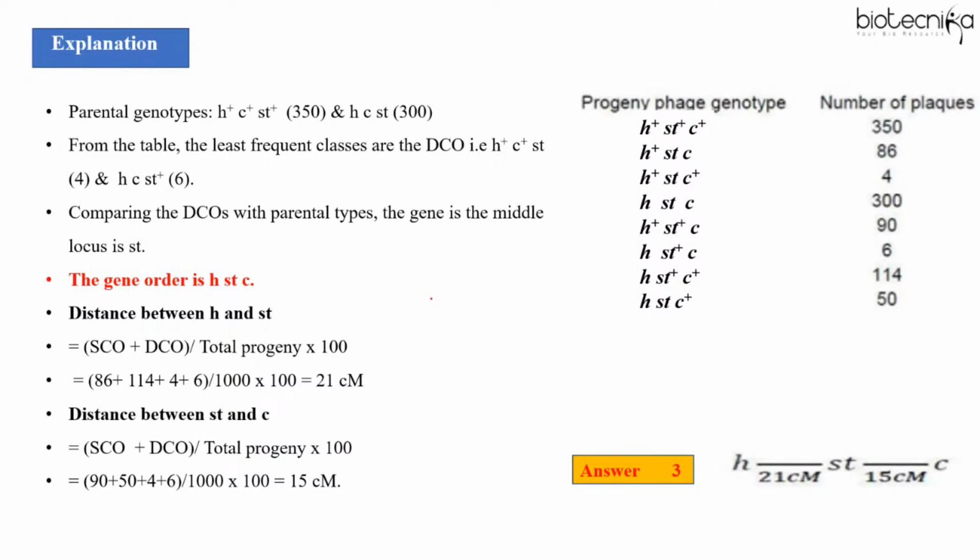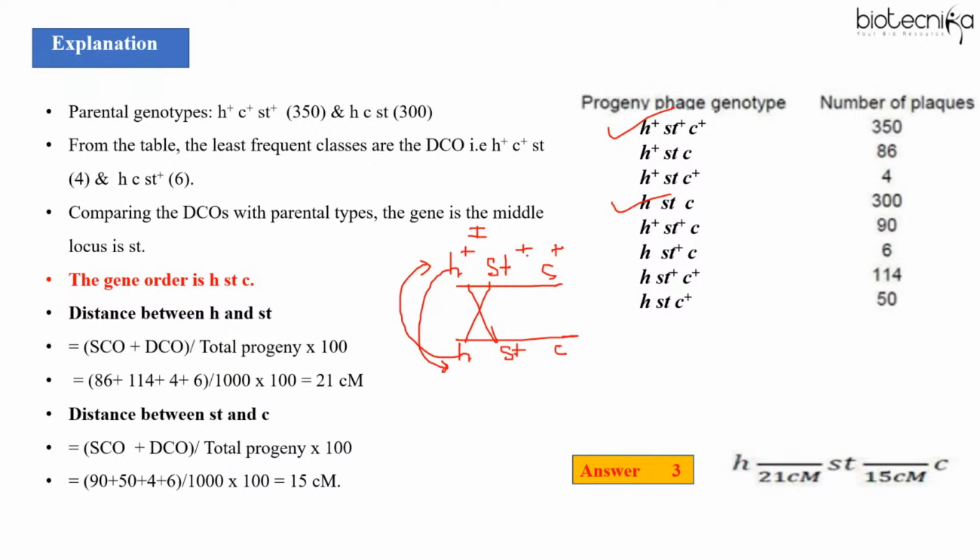Okay, Dana Priya, which part you want me to explain? See, you just have to follow the flow chart, okay? Whatever flow chart I told you, just follow that. To determine the single crossover event, you have these. This is one parental combination. It is already given, okay? This is your parental. I've already told you in the beginning, most common are the parentals. So when I say crossing over occurring between H and ST, this is single crossover event 1. So the crossing over will result into what? Shuffling of the alleles, right?